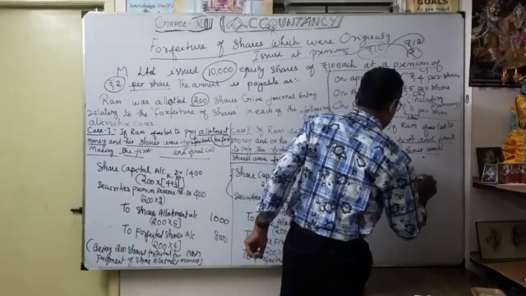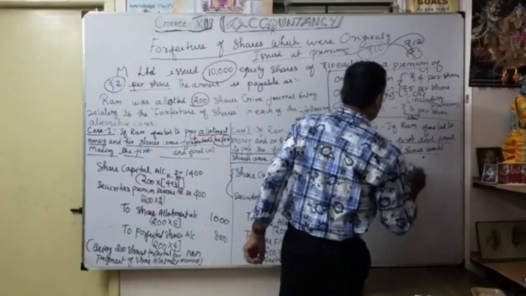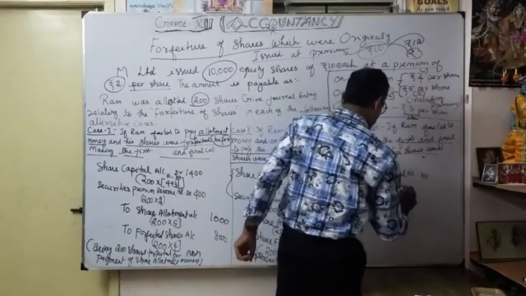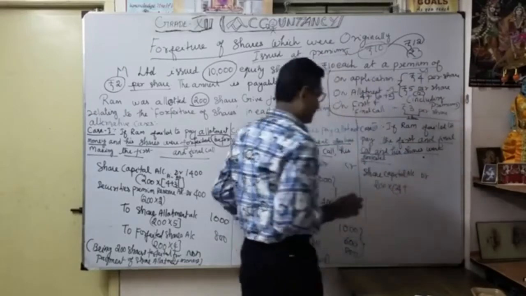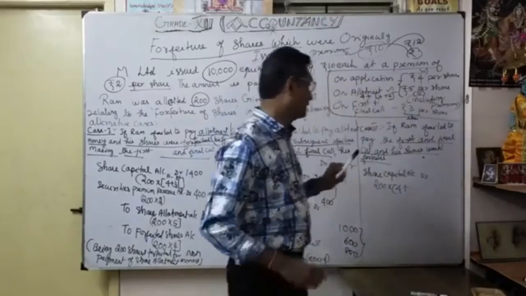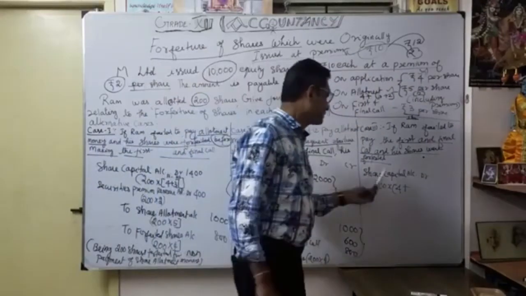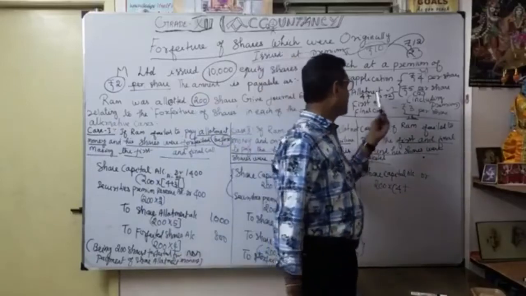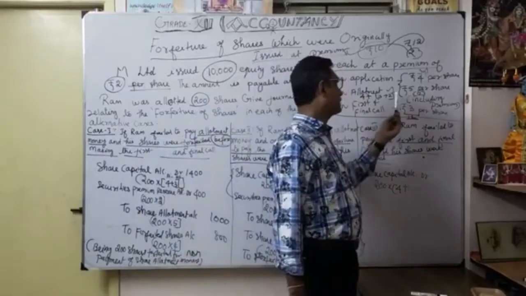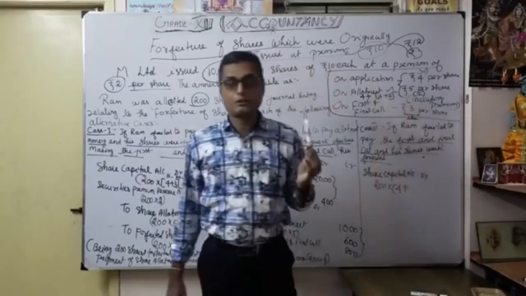Share capital account debit. How much? 200 into, so this I am going to show as 4 rupees. Correct. Then here I am going to show only how much? 3 rupees only, or totally 5 rupees? Confusion. Allotment also received, so whether I will take 5 rupees or 3 rupees, that should be handled very carefully.